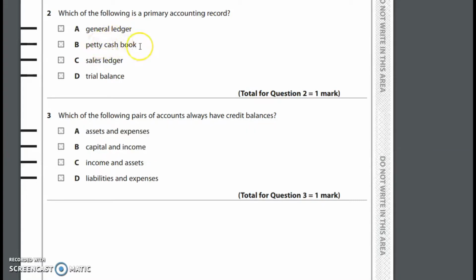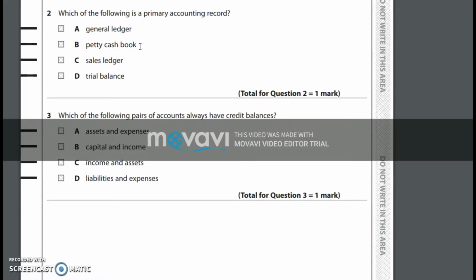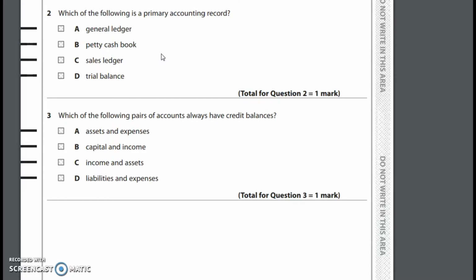Considering petty cash book, yes, it is a book of prime entry. Indeed, it is a book of prime entry as well as a ledger, because it acts as a T account since it has a debit and credit side, as well as it enters the details of minor cash transactions.